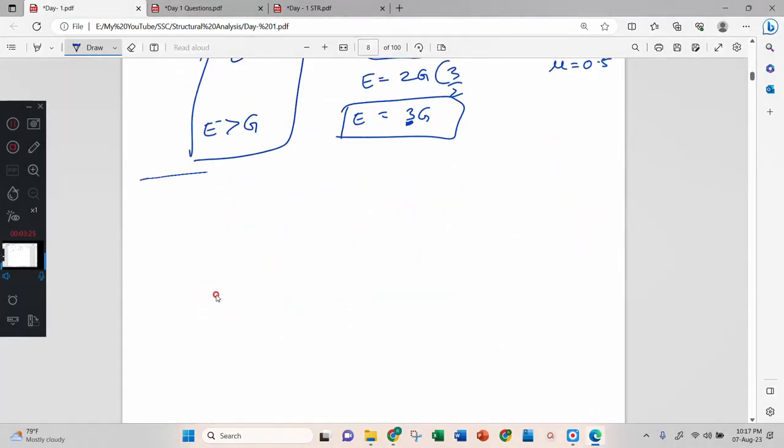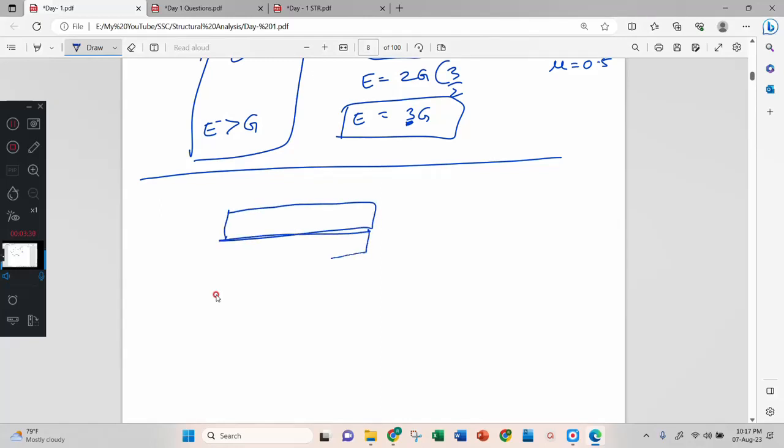That is compression. Let us consider this is copper and this is steel. The copper wants to extend more and the steel will extend very less, but both will come to a compromise. They will compromise with one length. Then it has to compress and it has to expand. Copper and steel. Therefore, this will be compression.